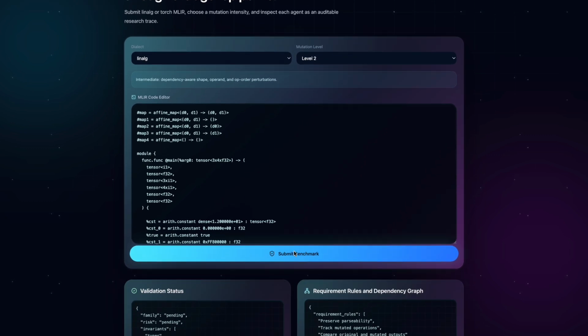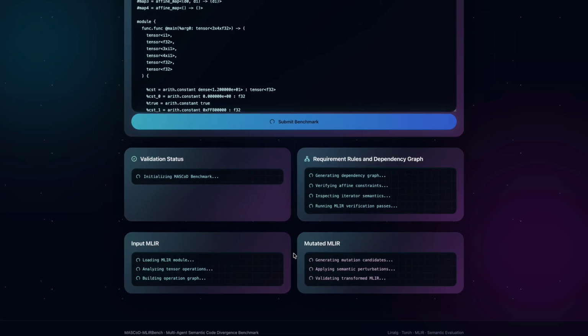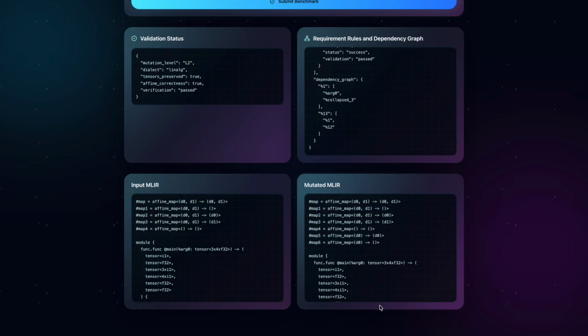Once submitted, the system takes approximately a minute to a minute and a half to generate controlled mutations, validates compiler legality, executes both programs in the sandbox, and evaluates semantic reasoning by producing execution grounded results. The interface also displays validation status, dependency graphs, mutation traces, and the final mutated MLIR output. So, as you can see, once the benchmark completely executes, you can see the mutation level, dialect, the verification status, and the validation from Nova cluster, and the dependency graph, and the input and the mutated MLIR code.